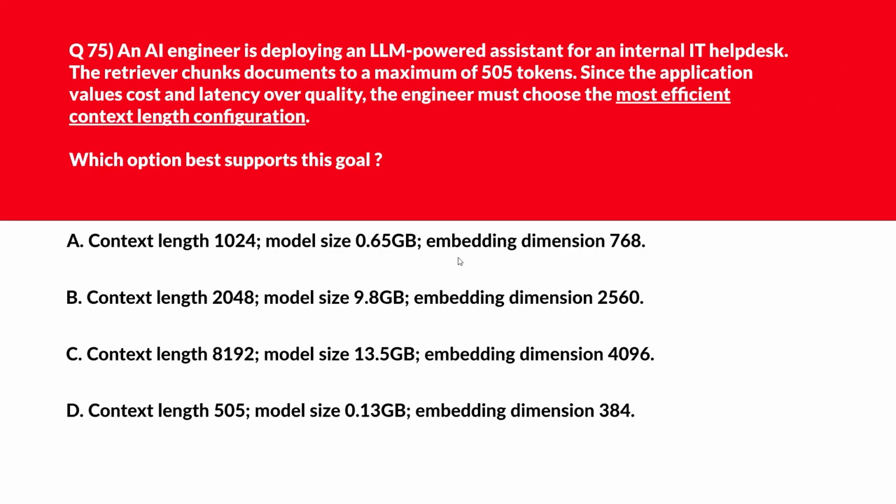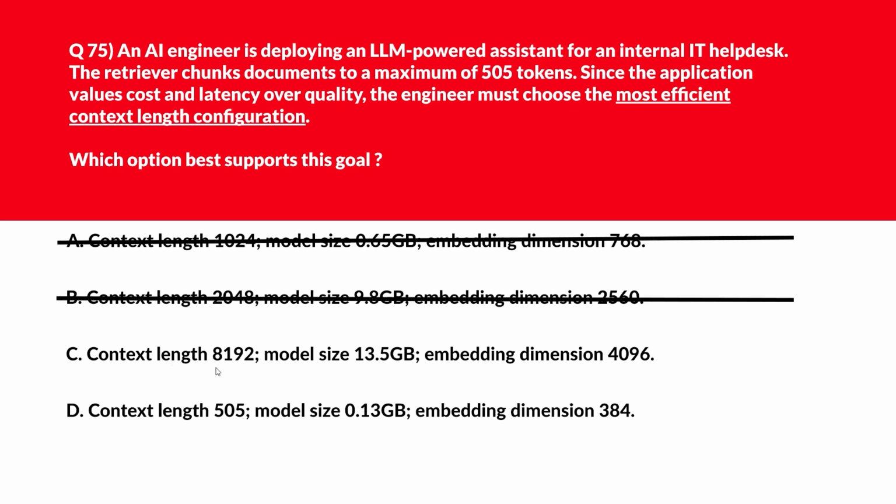Alright, now let's look at this question. Option A, if we look, this option doubles the chunk size and increases model weight unnecessarily. Therefore, wrong answer. Now let's move to option B. Option B, if you look, a larger context and model size will raise latency and cost, which we don't want, because as per the question, we need the cost in check, right? Option B is wrong. Let's move to option C.